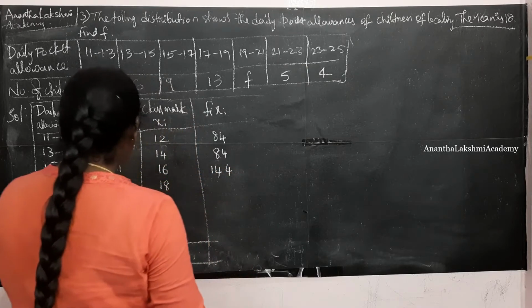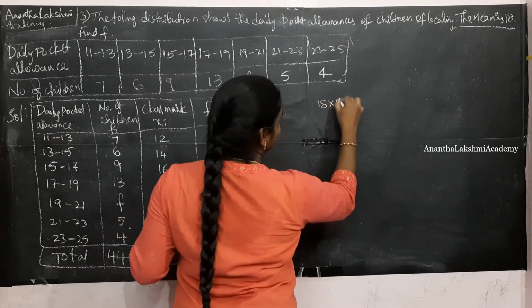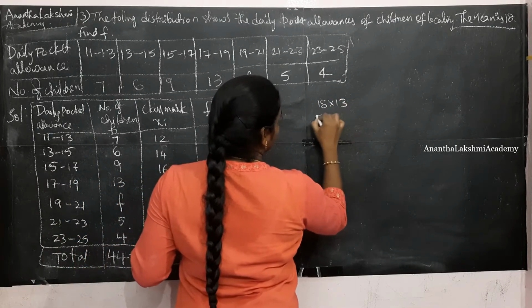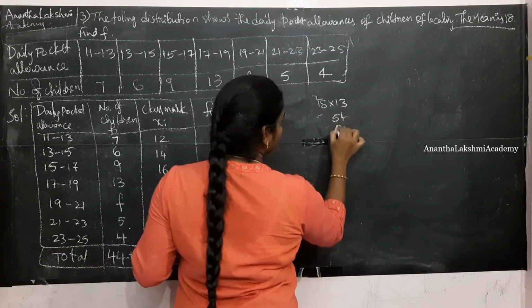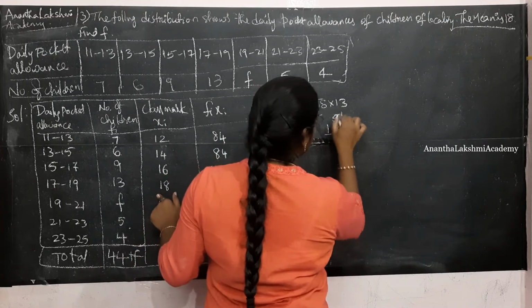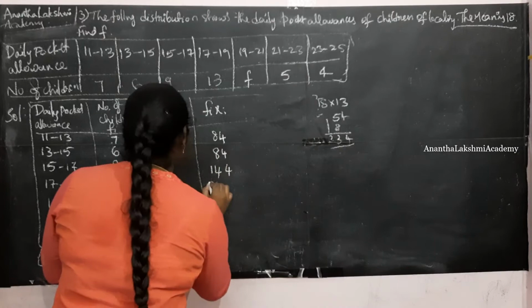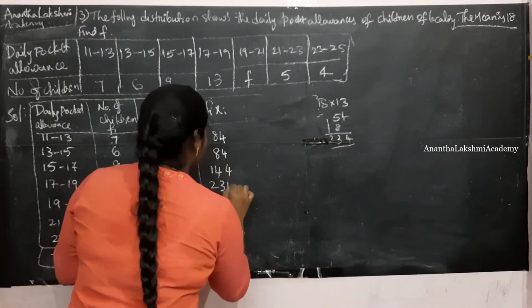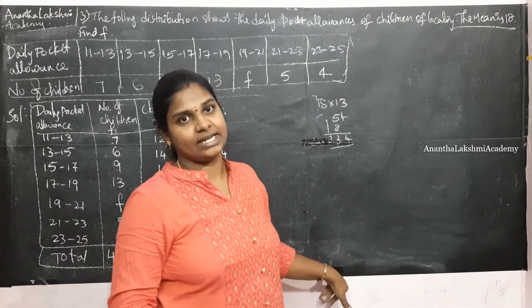144. 13 into 18. Okay, 13 into 18 is 3 8s are 24, 3 1s are 3, 5 1 8s are 14. 8 plus 5 is 13. Nothing but 234. You need to have a rough part for statistics, especially when we are doing the calculations like this.